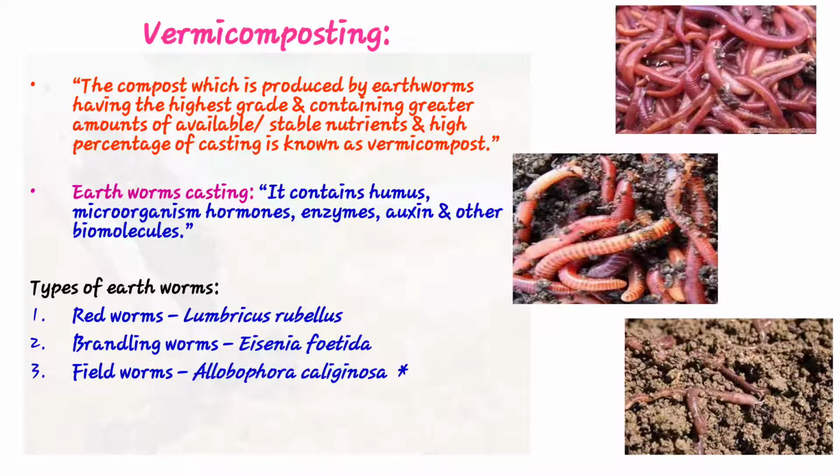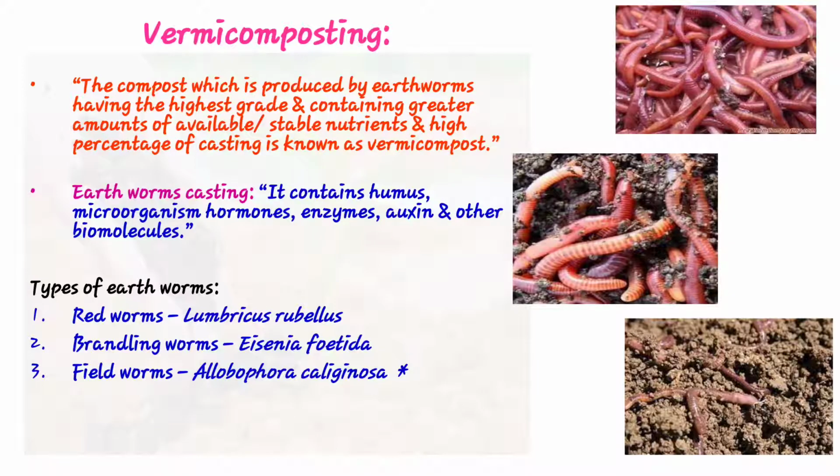So today I am going to discuss our next topic, that is vermicomposting. Up to the fifth lecture we discussed some manures, their compost, different manures, different composting methods, their composition rate and so many things. So today I am going to start earthworm casting, also vermicomposting. There are types, advantages and methods of vermicomposting, as well as the important nutrient status in vermicomposting, meaning NPK and other nutrients. Okay, so firstly see the definition of vermicomposting.